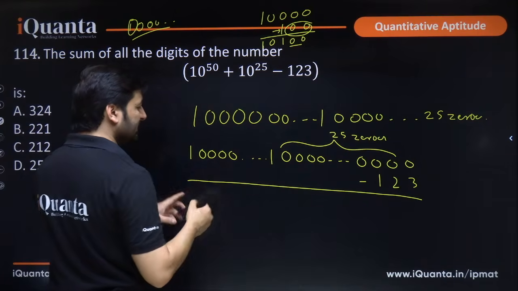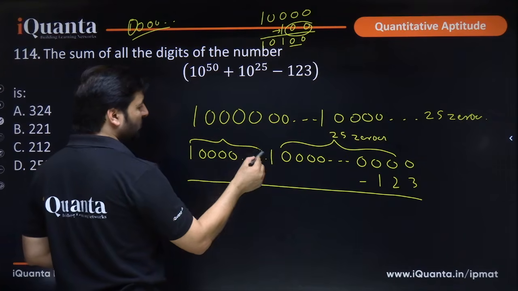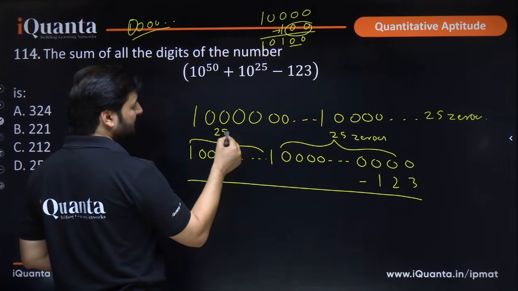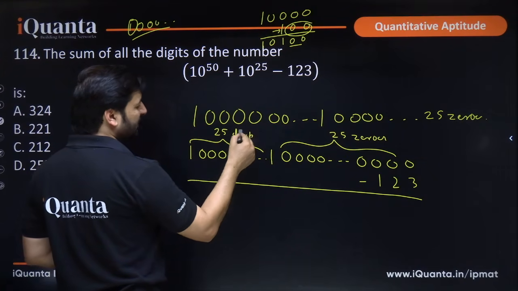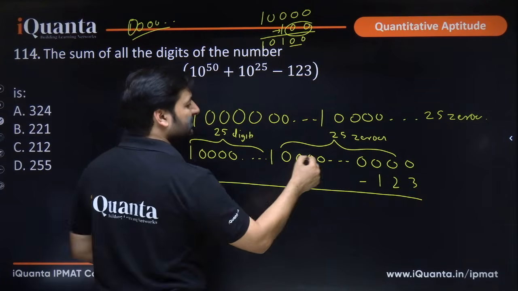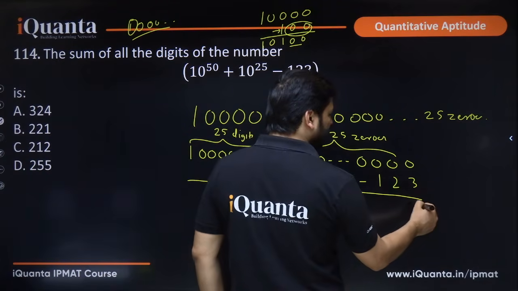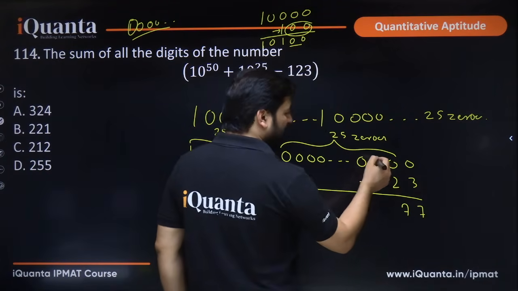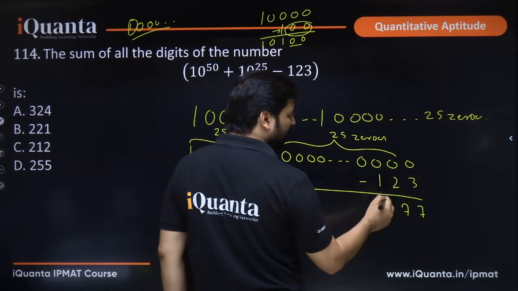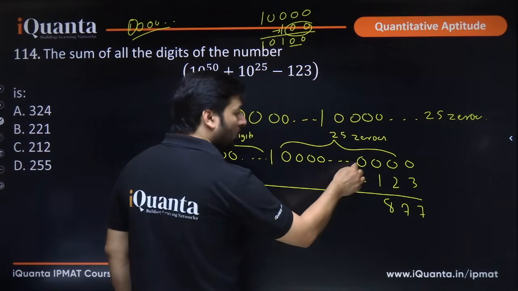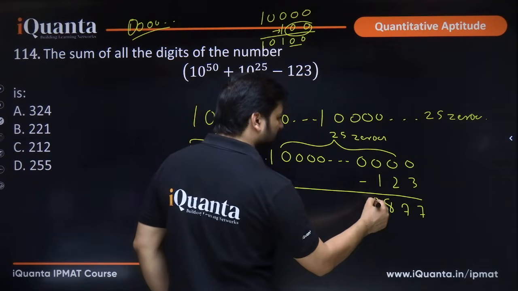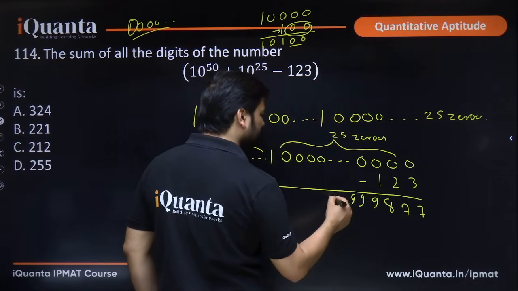25 plus 1, 26, that means these will also be in total what? 25 digits. So 25 digits here, then this 1 in between, then 25 zeros. From that we are subtracting 123. 10 minus 3 is 7, 9 minus 2 is 7, and then 9 minus 1 is 8, 877. What will happen to these zeros? They all will become 9, 9, 9, 9, 9, 9 like this.